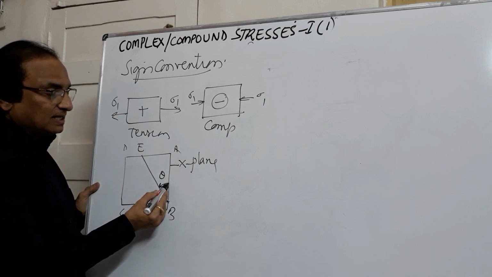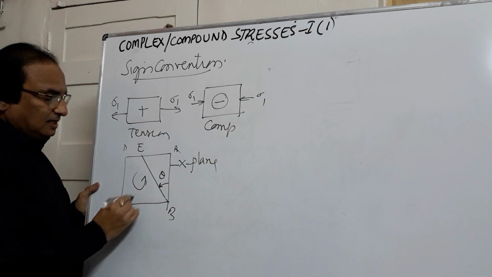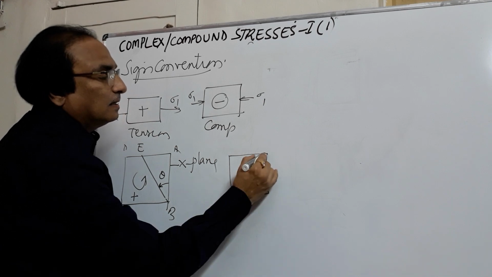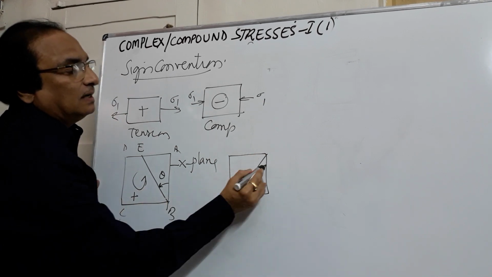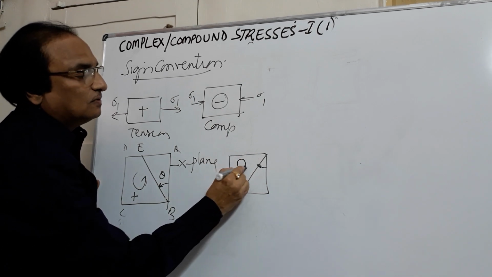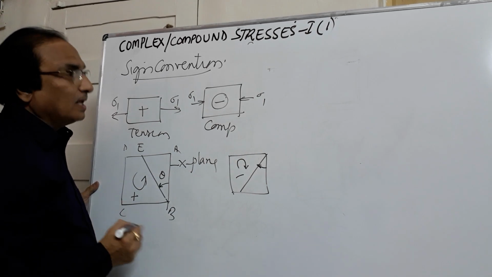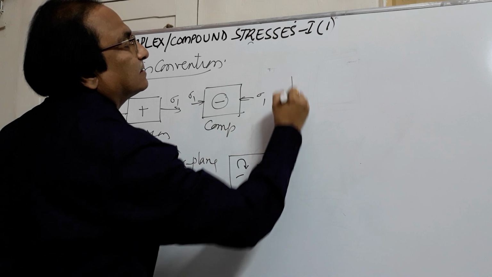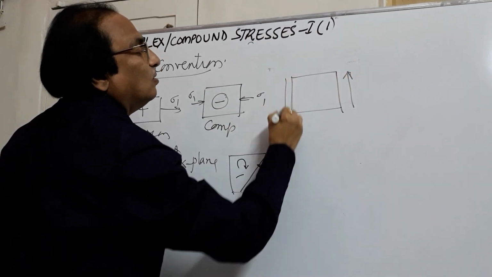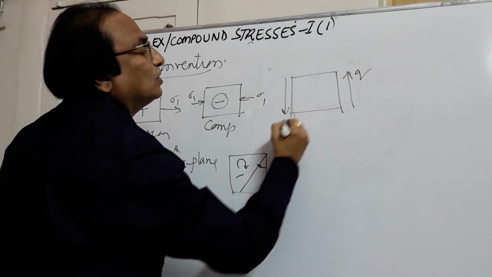So when I measure the angle from the x face in the anti-clockwise direction, we take it as positive. Similarly, if I measure it in the clockwise direction, it will be negative. Now if I take the shear stress, this is up means this is down, equal and opposite, Q, Q.